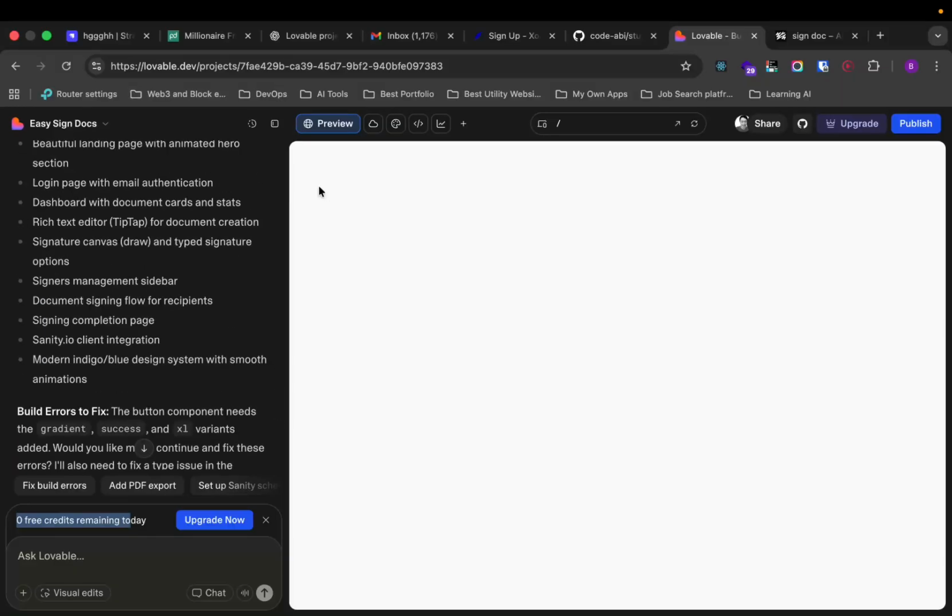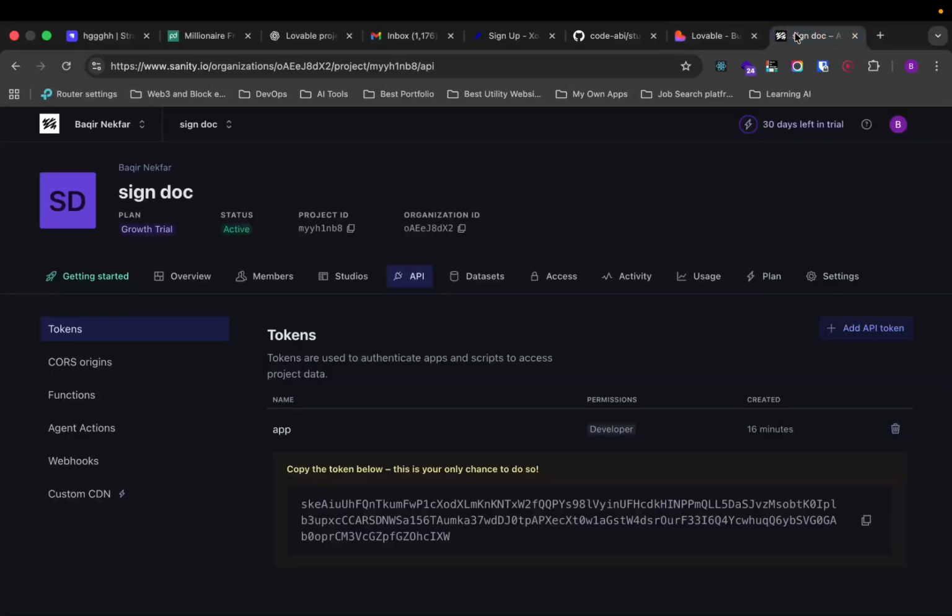So right now I will switch this to Cursor, and in the meantime, for the backend integration, I wanted to use Sanity, and I even created a token here, and I'll add the cross origin and stuff like that later. We are going to give this token and this project ID to AI, and it should be able to create the tables necessary, whatever is needed, for this to work fine.